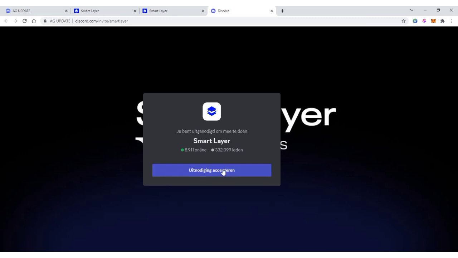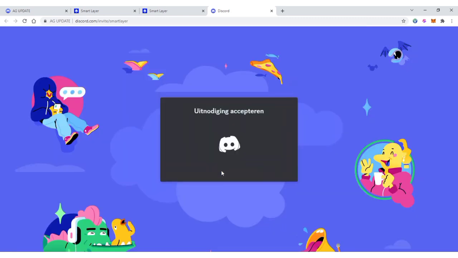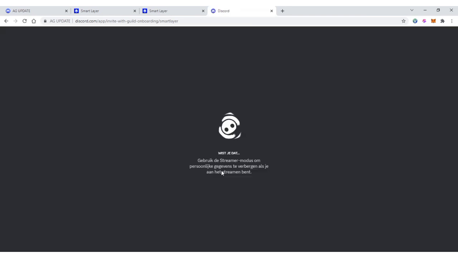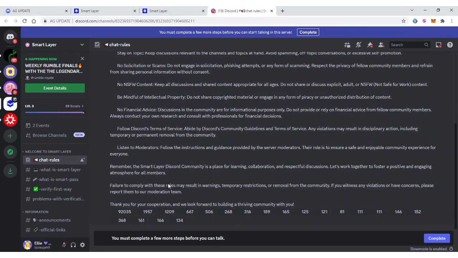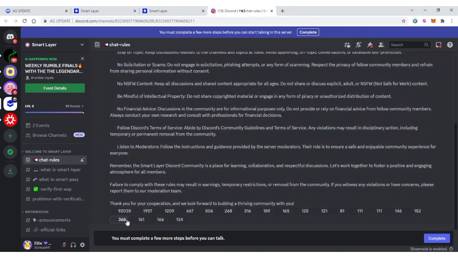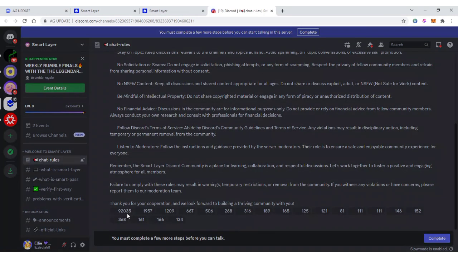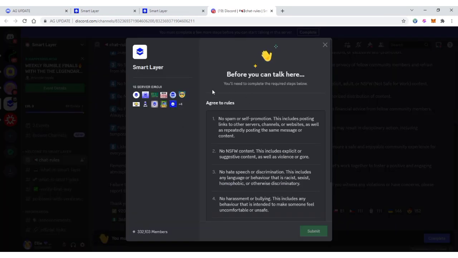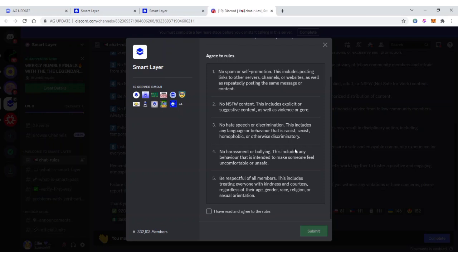So now, since I'm using the browser, I'm just going to click here. So you just click accept, then wait for it to load for you to join the Smart Layer Discord group. Alright guys, so it's going to bring you here. What you need to do is to make sure to read their terms and conditions. Normally, just click here. It's going to bring you here where you need to agree to the rules. Make sure to agree to the rules.